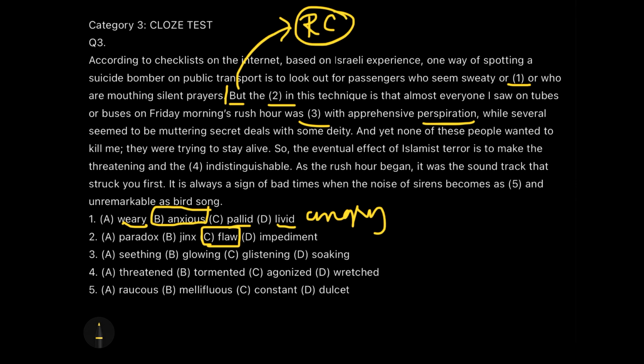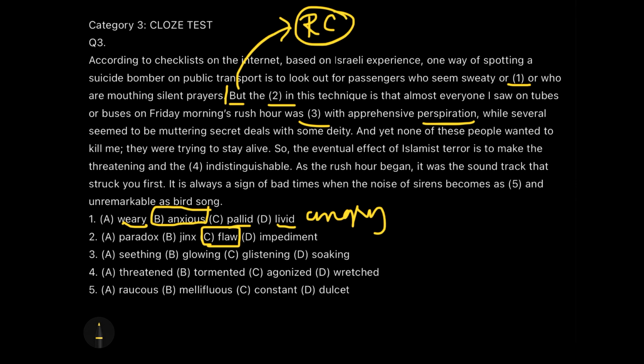Perspiration क्या है? पानी है, पानी. So, you are not doing it with anger. You are glowing with water. Glowing is a very much positive word, guys. और यहाँ पर हम positive words use नहीं कर सकते. Coming to glistening. Glistening is a water droplet, and water droplet is relative to your पसीना, that is perspiration. So कहीं न कहीं this sounds good to me.